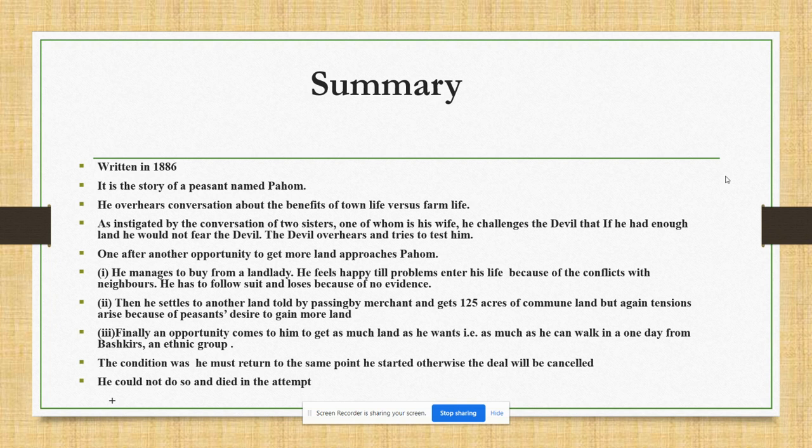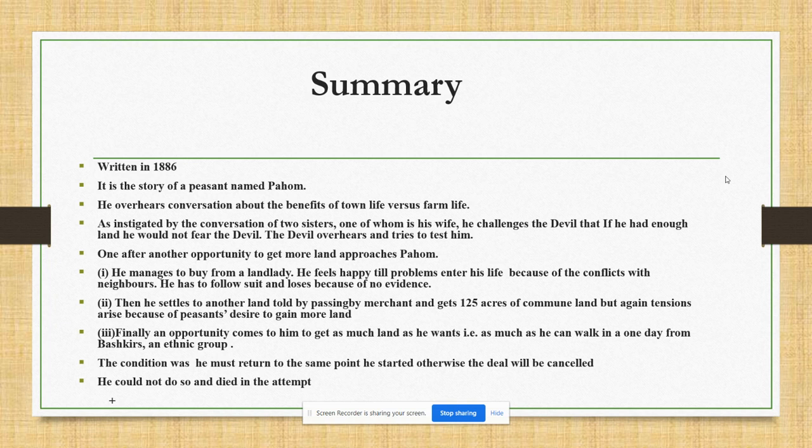The story begins with a discussion between two sisters. The elder one is married to a tradesman, and the younger one to this farmer Pahom. They are discussing the benefits of rural as well as city life.